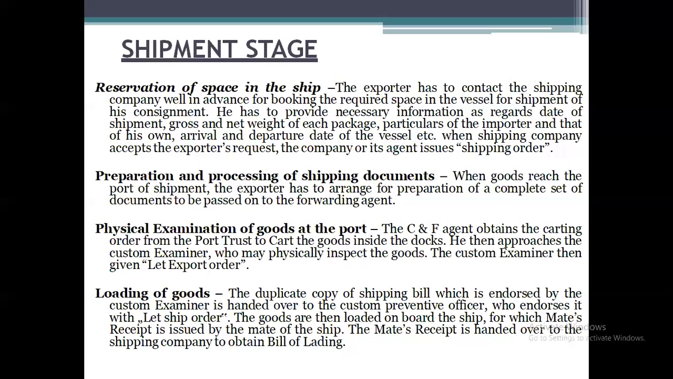First, the exporter has to contact the shipping company well in advance for booking the required space in the vessel for shipment of his consignment. He has to provide necessary information regarding date of shipment, gross and net weight of each package, particulars of the importers and of his own, arrival and departure date of vessel, etc. So all the information regarding the shipment should be given. That is called reservation of space in the ship.